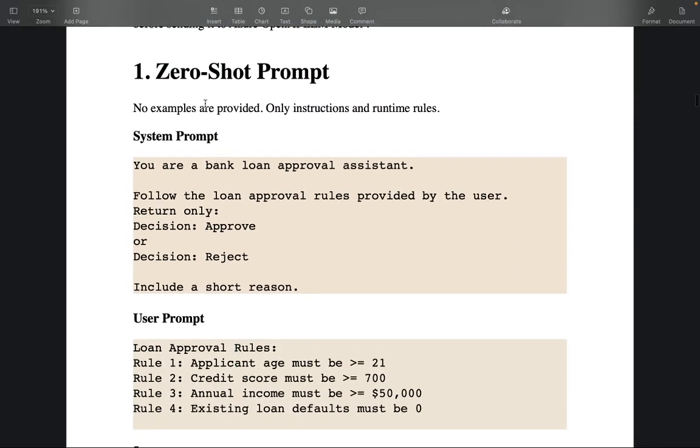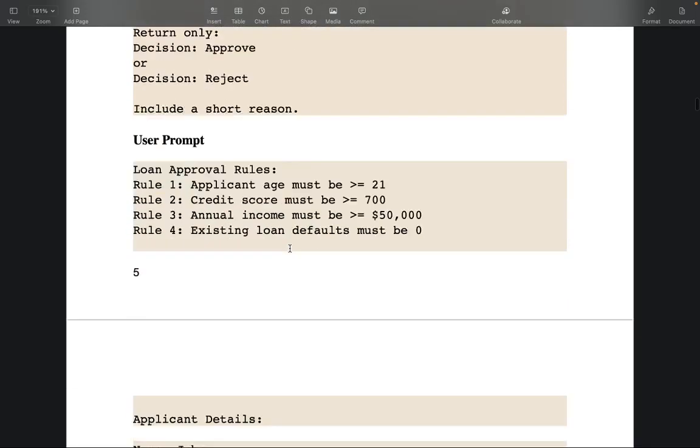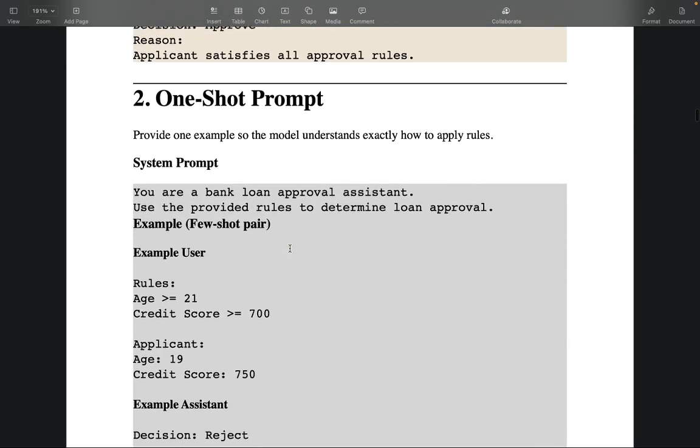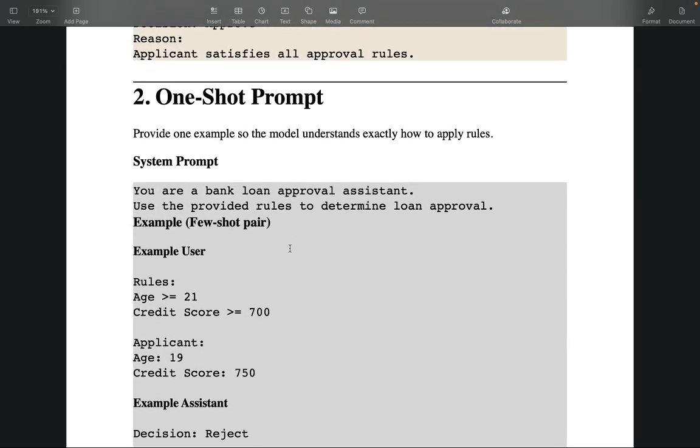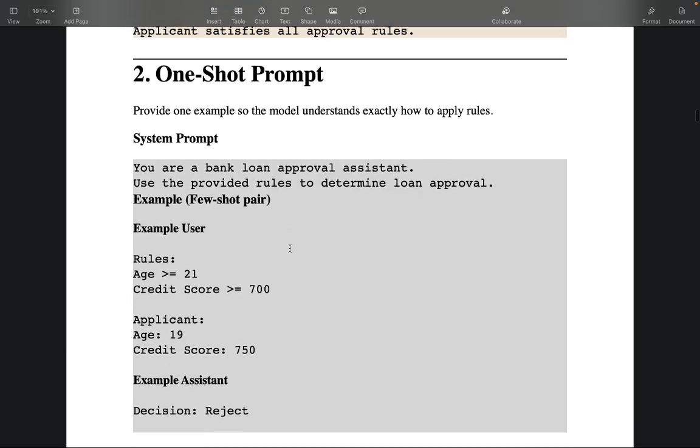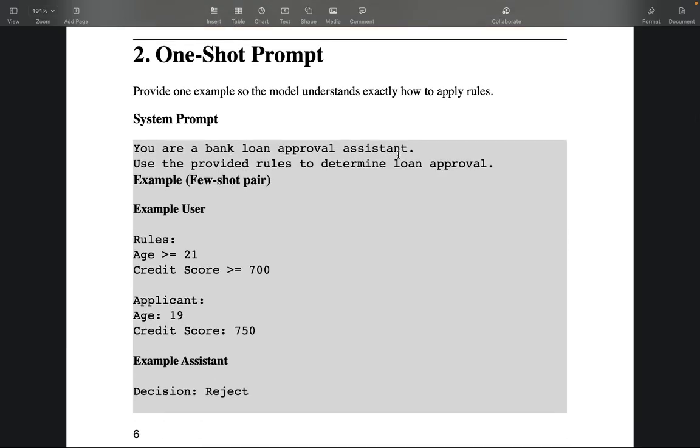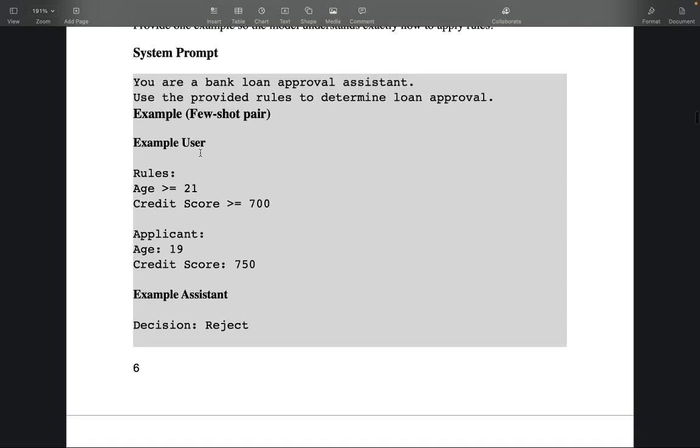This is good only for basic systems, but for enterprise systems, this works very few times because enterprise systems are very complex, right? So then we should mostly go with either one shot prompt or few shot prompt. So what is a one shot prompt? That means we provide only one example so the model understands exactly how to apply rules. So let's say I'm giving you a bank loan approval assistant. Use the provided rules by the user to determine the approval. And you can provide an example here, right?